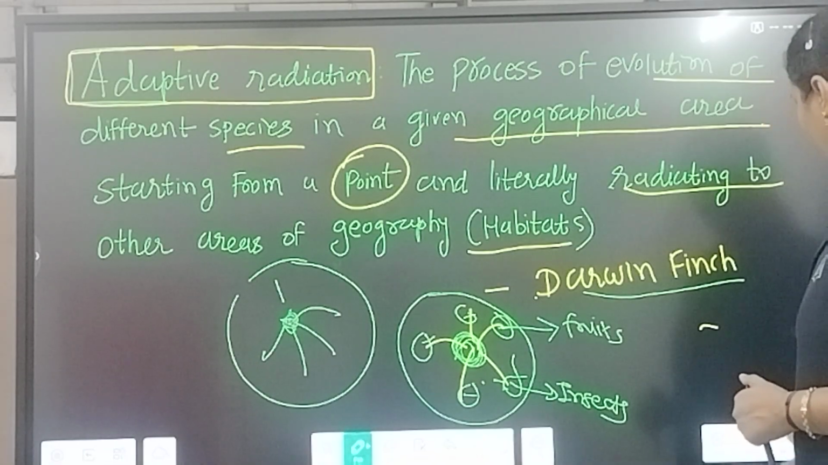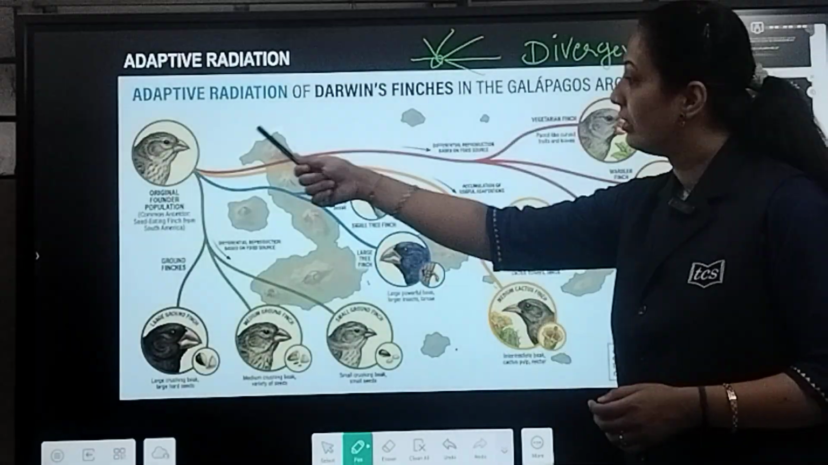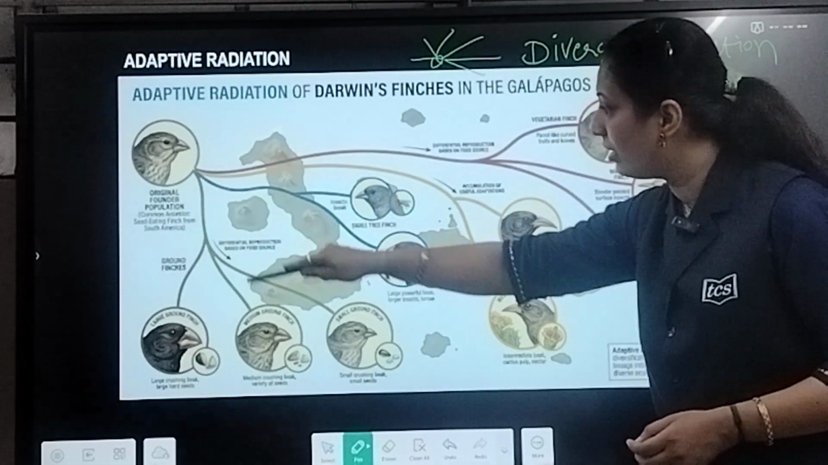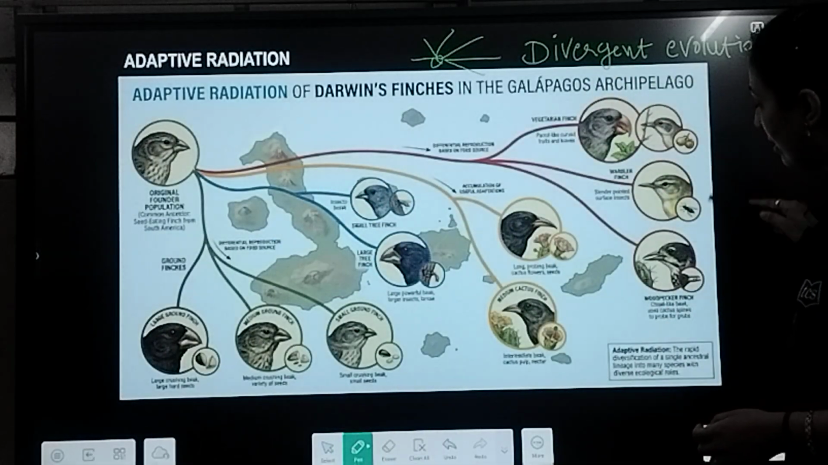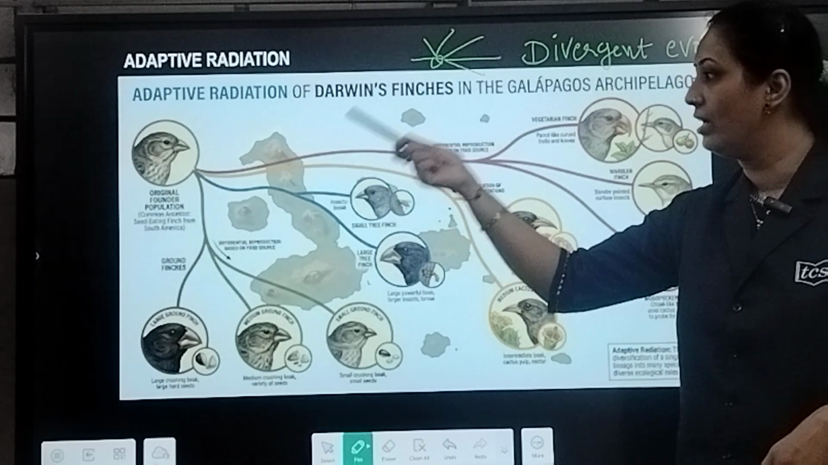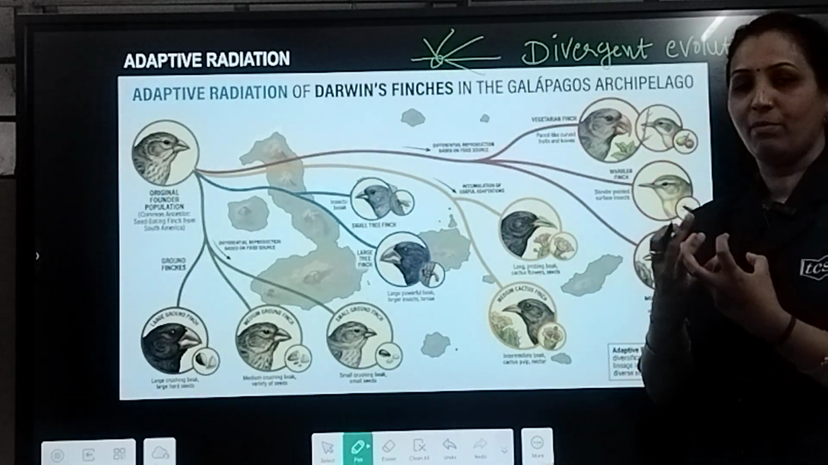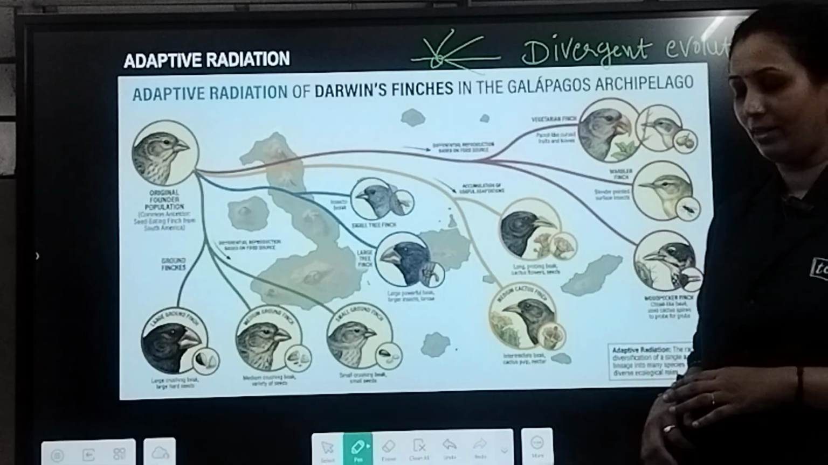Now, see this image of Darwin finches. This one is the main common one, the seed eater, and further it radiates. On different islands, different availabilities of food are there, so they have to change their beak shape. It can be pointed, broader, or sharper, like that.